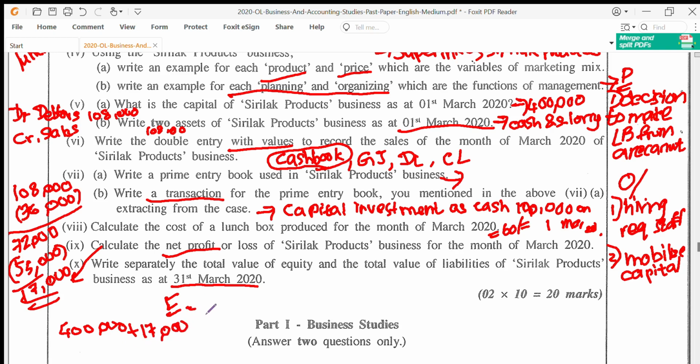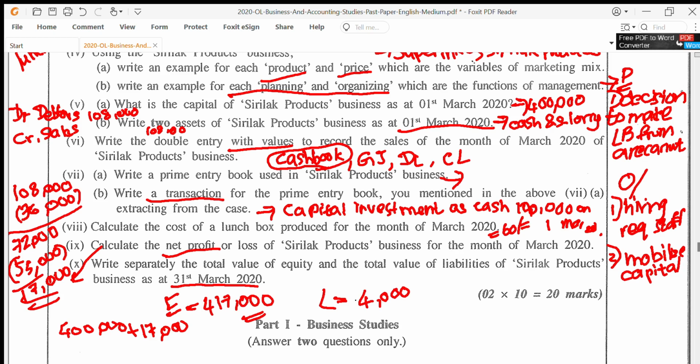So their equity at month end will be 417,000. What about liability? When you read through, you should have kept in your mind there was just one liability. They didn't have any other borrowings. That was just 4,000 by way of unpaid bills on electricity. So here the total value of liability was 4,000. Equity is 417,000. So with that, question number 1 is dealt with easily.